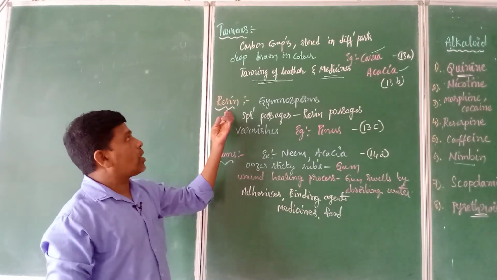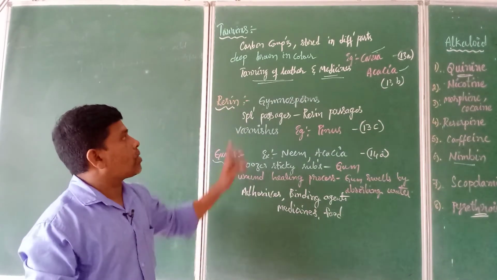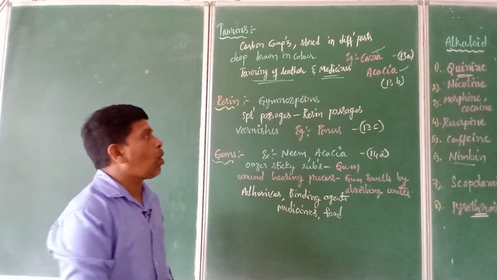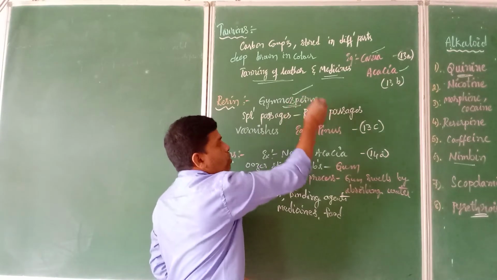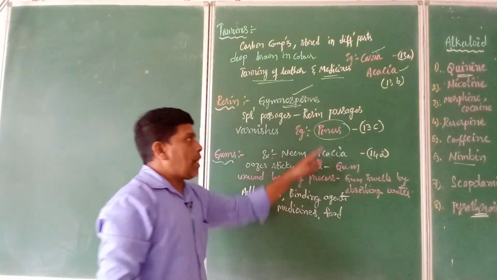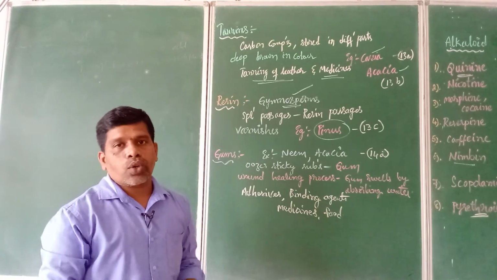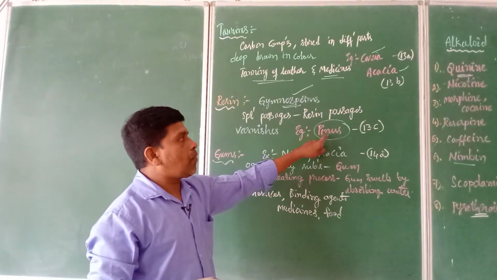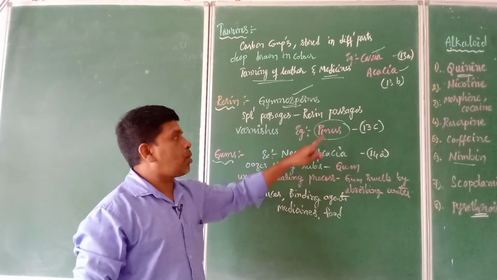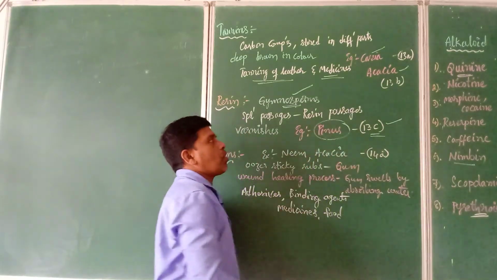Now moving to the other secondary metabolite, that is called resins. And this type of resins are found in the plants which are belonging to the group called the gymnosperms. One example under the gymnosperms is the pinus plant. And these type of plants are popularly seen in the Tirumala hills. So in the hilly areas, on the mountain areas, we can find this type of trees growing. You can see in the textbook 13C figure. So this is what we call pinus plant.